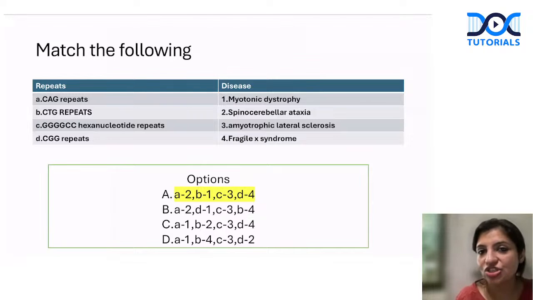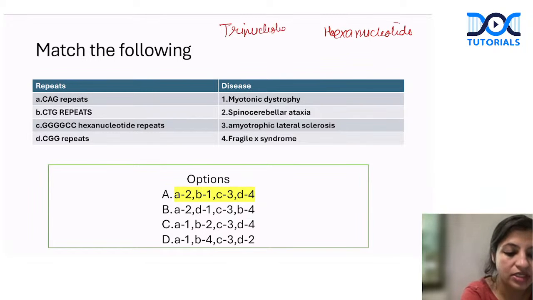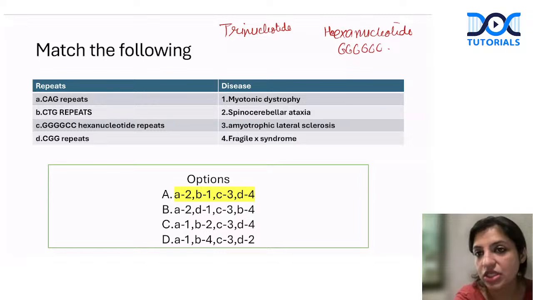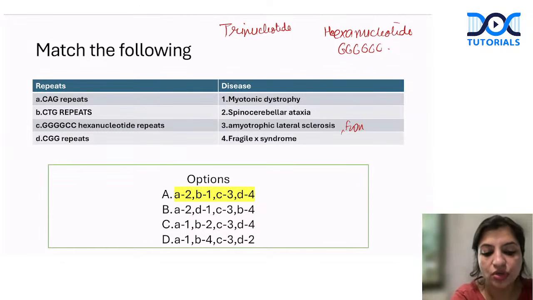So this was another question. This was match the repeats, guys. All of you should remember whenever we're talking about repeats, trinucleotides. The point why I gave this question was to make you understand that now we have trinucleotide and hexanucleotide repeats. Hexa came up recently, in which we have GGGGCC repeats. This is very commonly seen in amyotrophic lateral sclerosis and frontotemporal dementia. So these are the two conditions where hexanucleotide repeats came up very popularly.